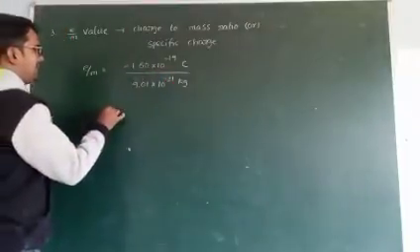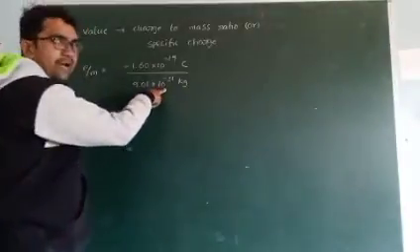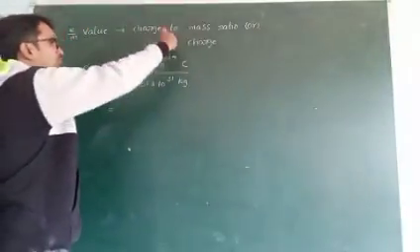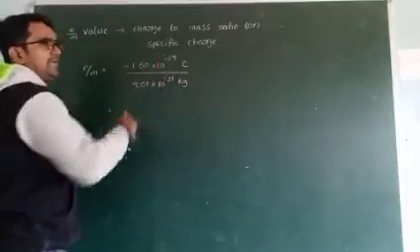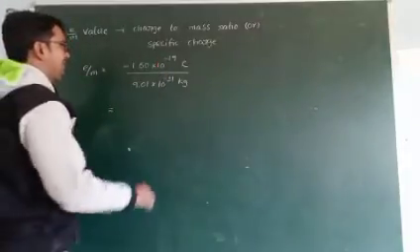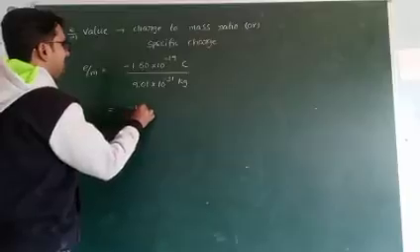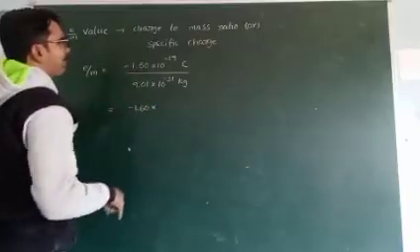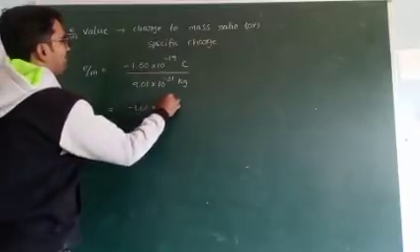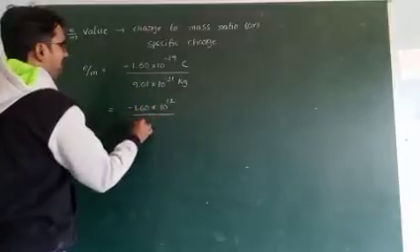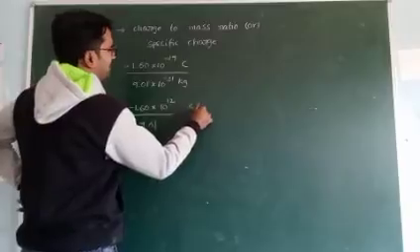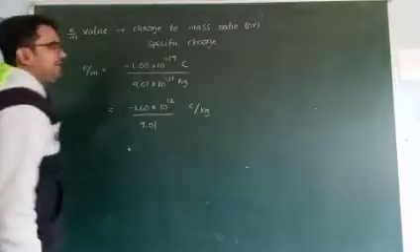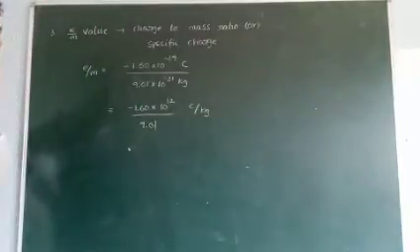If the 10 to the power of minus 31 moves to the numerator, it becomes plus 31, so plus 31 minus 19, that is 10 to the power of 12 by 9.01 coulomb per kg.